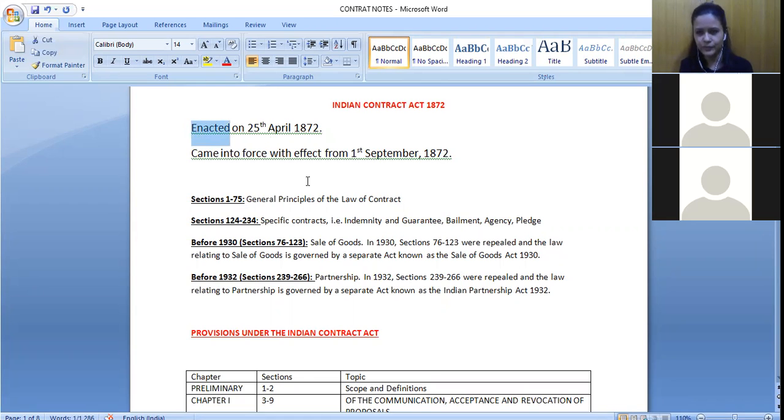So what is the difference between these two dates? Why do we need two different dates for one single legislation? What is the difference between the date when it was enacted and when it came into force? Anyone?